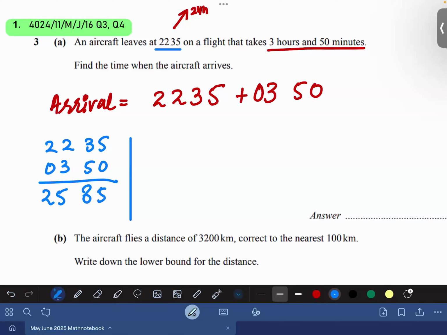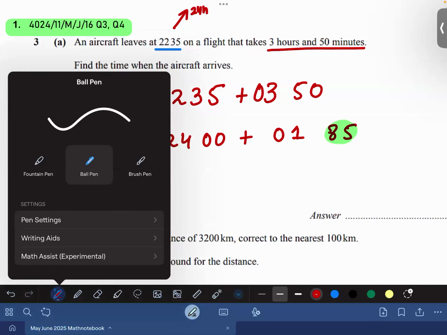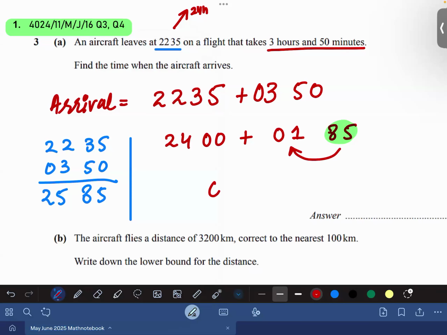So obviously, beta, at 24 hours the day ends. Agree or not? Yes or no? So what we do is 25:85. So can I write 24:00 plus 185? And in that 185, I can bring this 85, the 60 minutes, to the hours, because I know that in 1 hour I have 60 minutes. So 60 minutes has gone, so it would be 2:15. That would be the time of arrival of the plane.